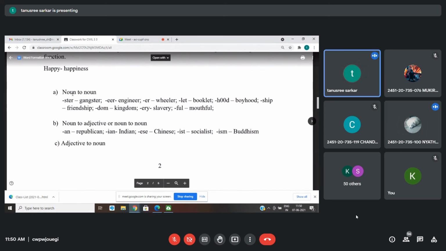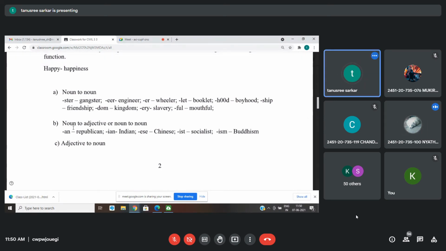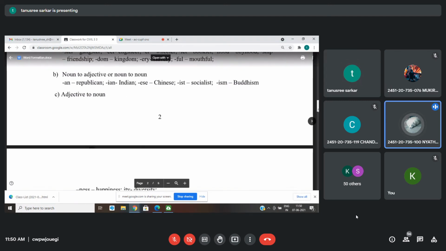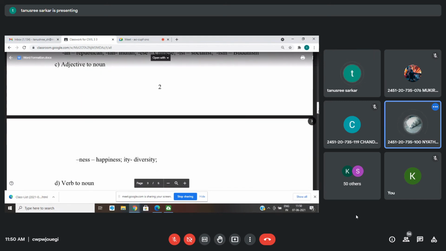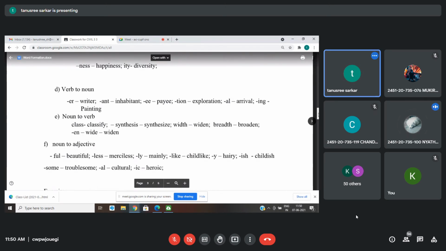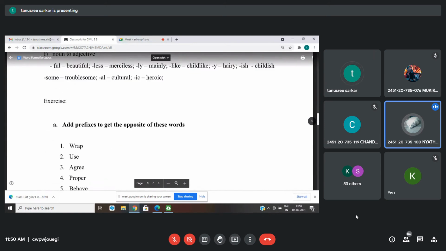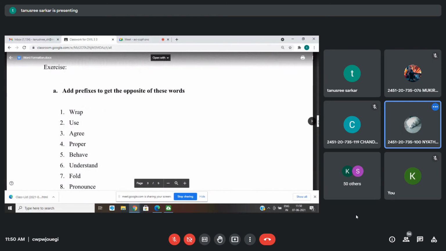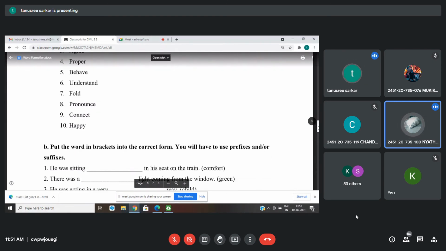Suffixes which change noun to noun, suffixes which change noun to adjective like China, Chinese. China is a noun, Chinese is an adjective. It can also change adjective to noun, like happy is an adjective, happiness is a noun. So you have a whole lot of list here. Verb to noun, it can change both verb and noun to adjective. So this is all about your word formation processes.